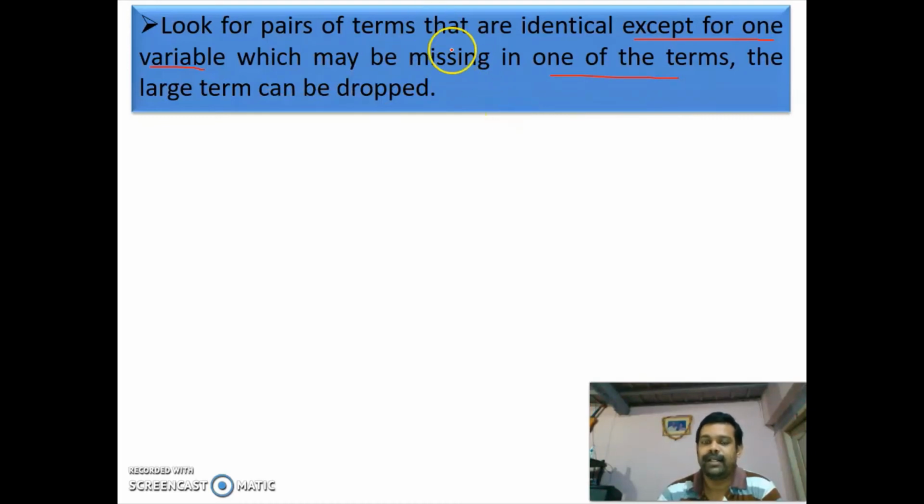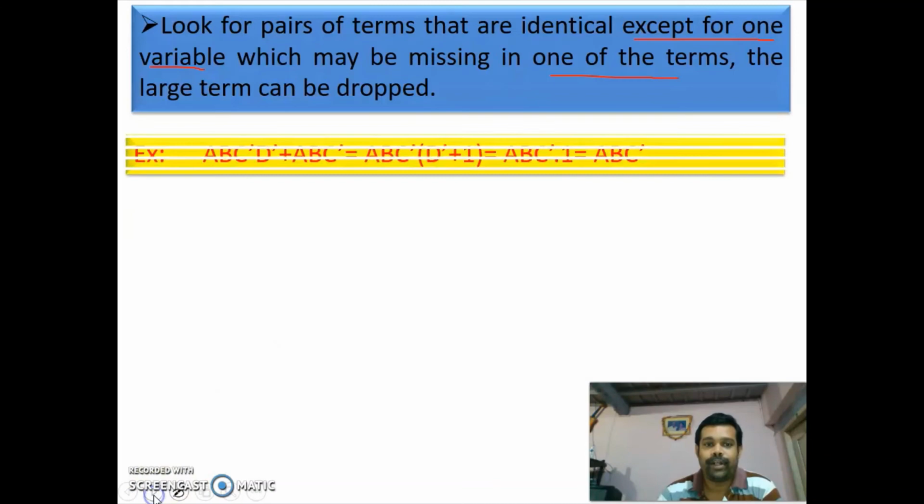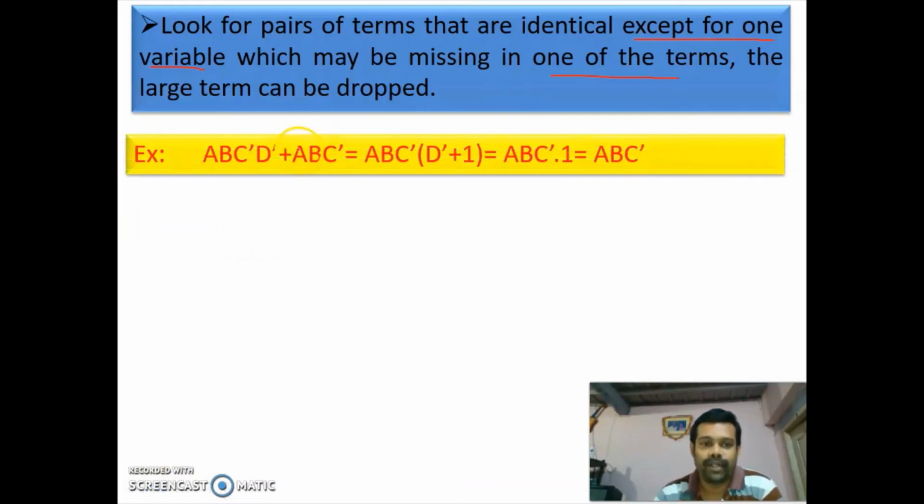If such a condition is there, we can drop the larger term. So check this example. Here you have two terms, A, B, C bar, D. The first term has four variables and the second term has only three variables. So in the second term, the variable D bar is missing.